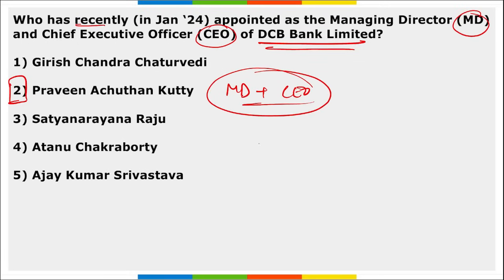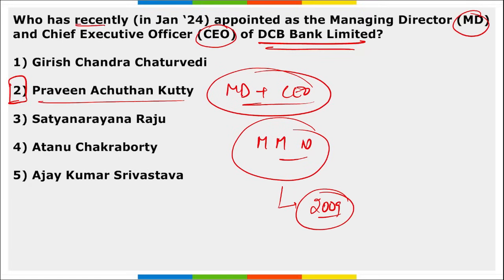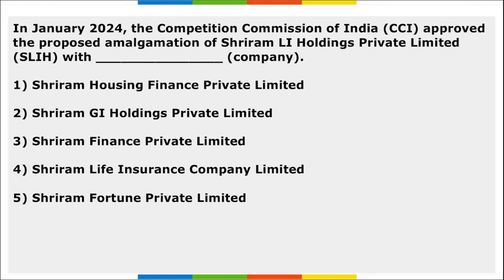Limited. He will succeed whom? He will be succeeding Murali M. Natarajan, who is the current MD and CEO of DCB Bank, and he has been in the current position since 2009. Next, CCI approved the proposed amalgamation of Shriram Ally Holding Private Limited with a company. So CCI has approved the amalgamation of Shriram Holding Private Limited with Shriram Life Insurance Company.